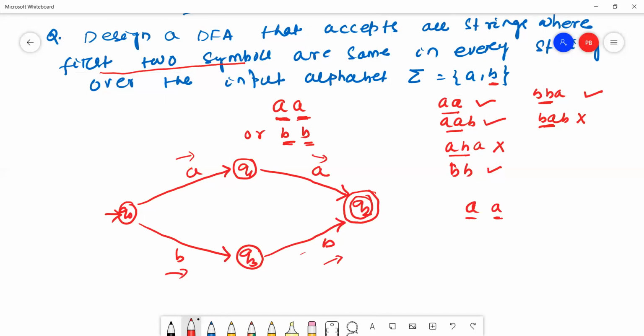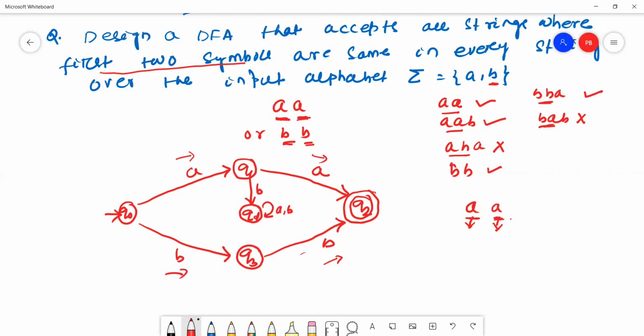If every string must start with AA, the first alphabet must be A and the second alphabet must be A. If the second alphabet is B, then it will go to the dead state. This one, QD, is a dead state.